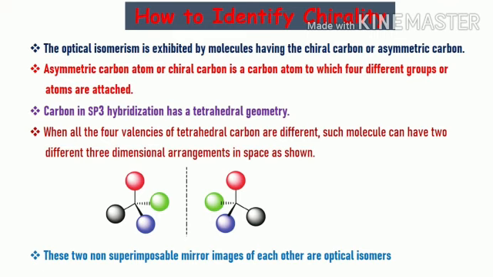Carbon in sp3 hybridization, that means singly bonded carbon, has tetrahedral geometry. When all four valencies of a tetrahedral carbon are different, such a molecule can have two different three-dimensional arrangements in space as shown, which are non-superimposable. Thus, the key aspect is to locate the chiral carbon in a molecule.